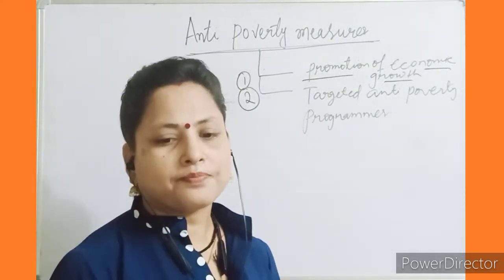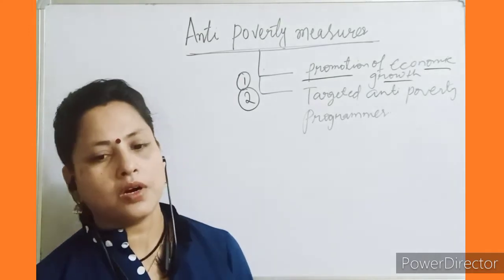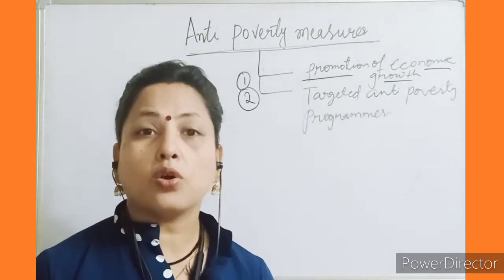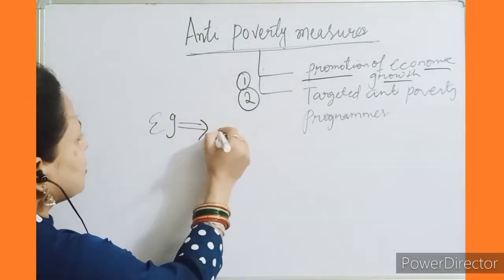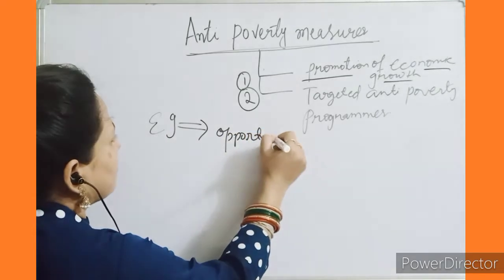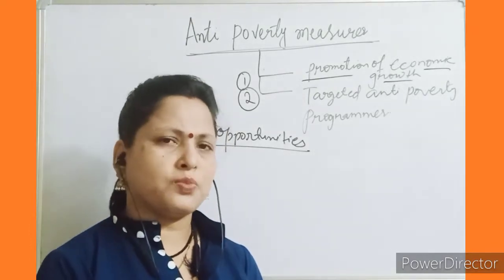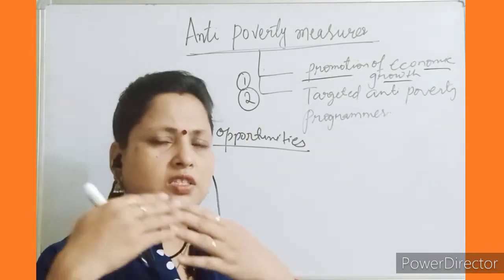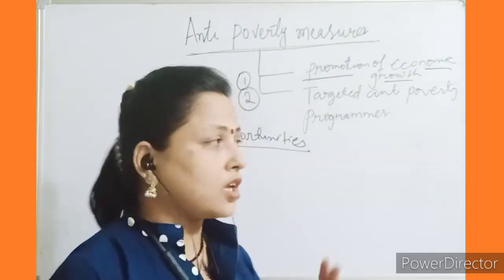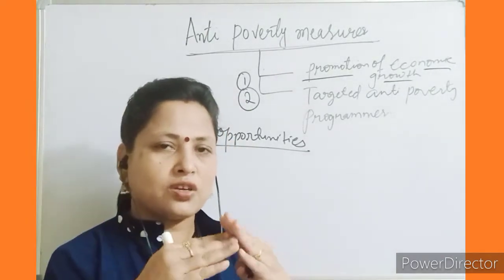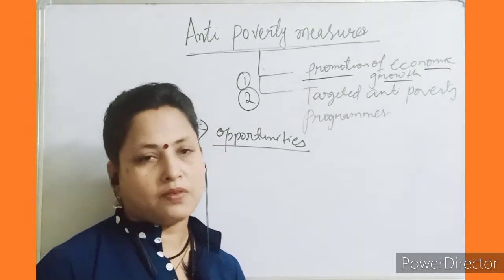Now let's discuss more. It is becoming clear that there is a connection between economic growth and poverty reduction. Economic growth widens the opportunities. What type of opportunity? All types of facilities and privileges: education facilities, sanitation facilities, clean drinking water facilities. All these facilities can be improved if there is economic growth. So there is a vice versa relation between economy and poverty, a strong link between economic growth and poverty reduction.